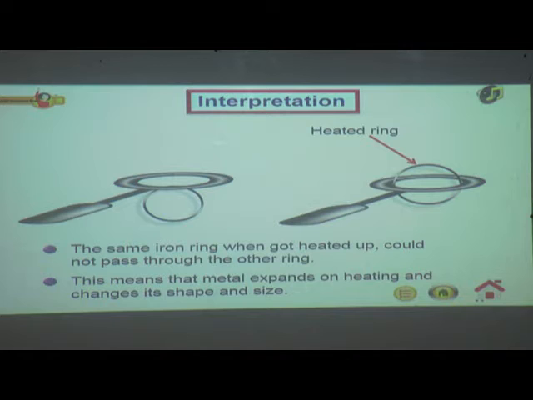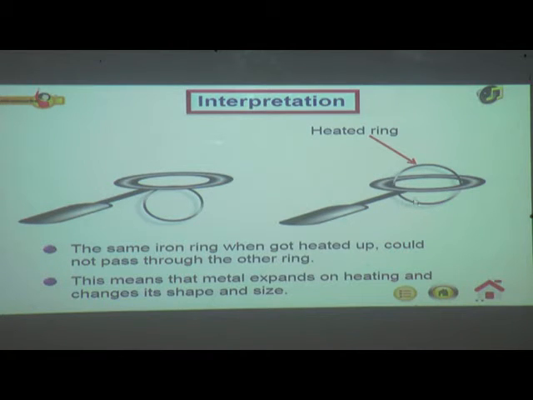When we heat water, the temperature of water rises and it becomes hot. Objects become hot on heating. Similarly, when we keep water in a refrigerator for some time, the temperature of water falls and it becomes cold. Objects become cold on cooling. We have taken the example of water: on heating the temperature rises and on cooling the temperature decreases. In the same way, metal expands on heating and metal contracts on cooling.